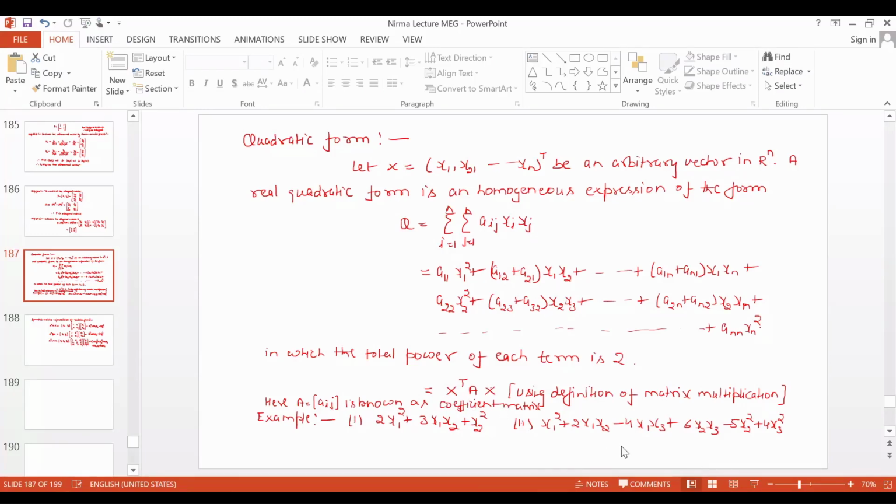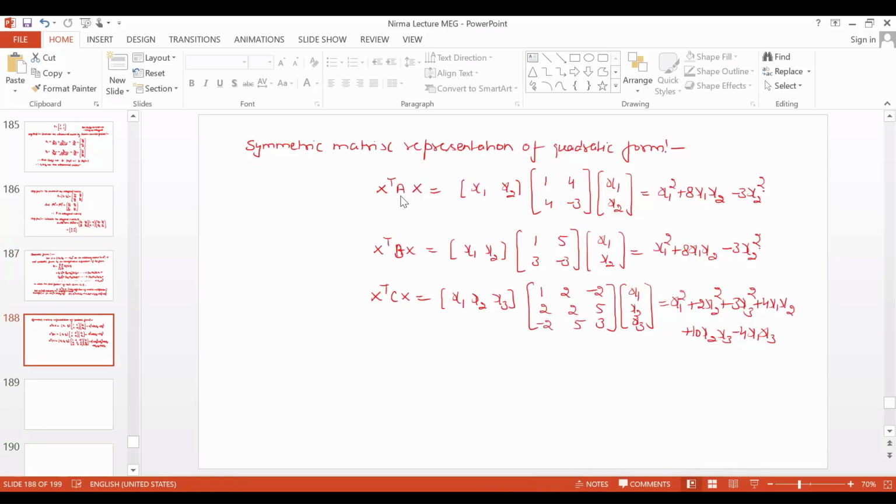Now I will take some examples corresponding to some matrix A. Suppose A matrix is 1, 4, 4, minus 3. If you calculate the quadratic form corresponding to this coefficient matrix A, it will be X transpose A X. Now X is x1, x2, and the A matrix is 1, 4, 4, minus 3. Then you will get this quadratic form, x1 square plus 8 x1 x2 minus 3 x2 square. And then another matrix B, 1, 5, 3, minus 3.